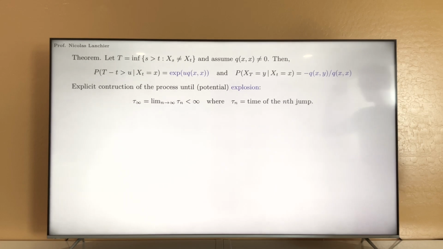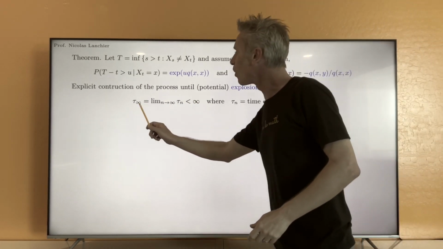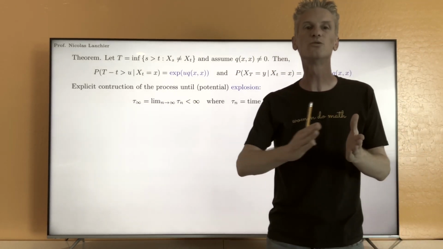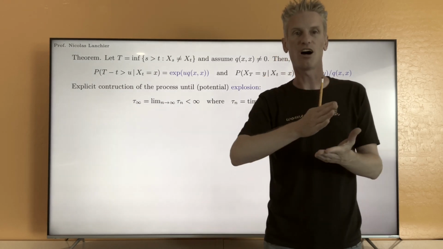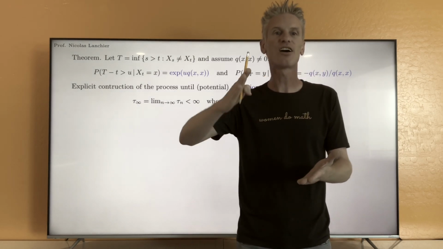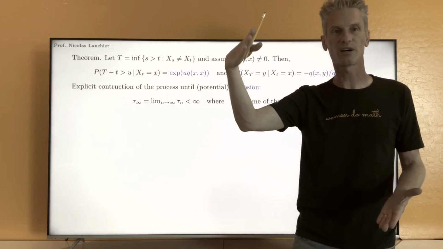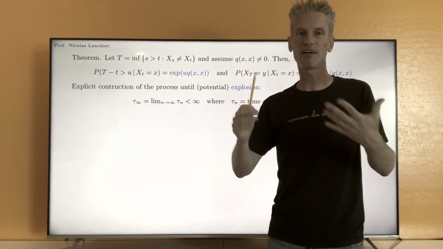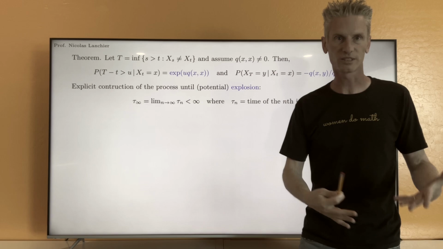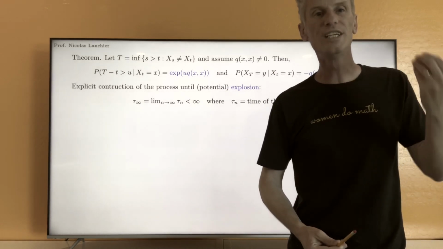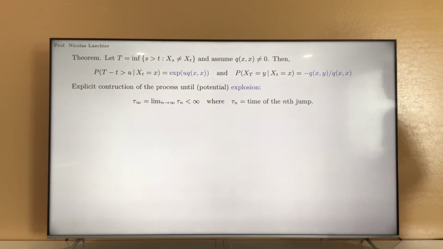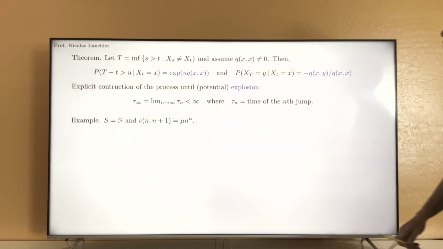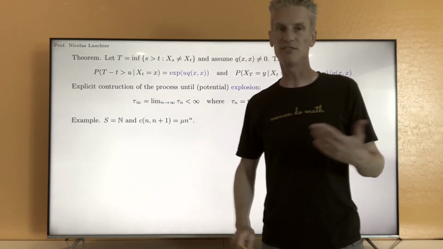Okay, so you understand that in order to have explosion, we need to have states for which the rate of jump is higher and higher and arbitrarily large. And so to indeed have explosion in the context of continuous time Markov chain, we need to have an infinite state space. So to build our example, I'm going to start with a state space equal to the set of non-negative integers.